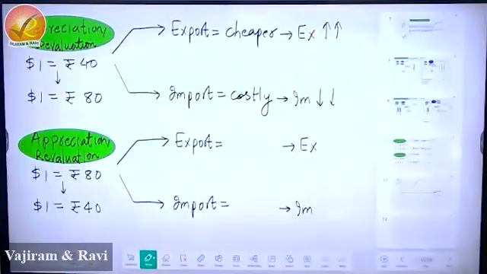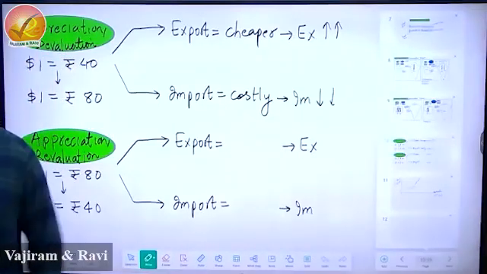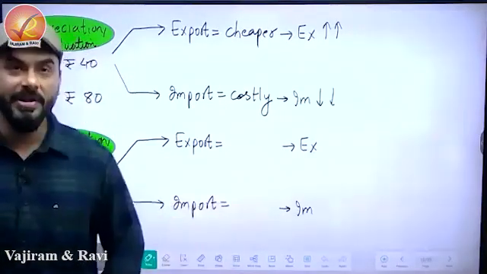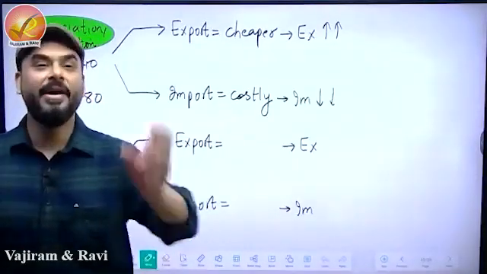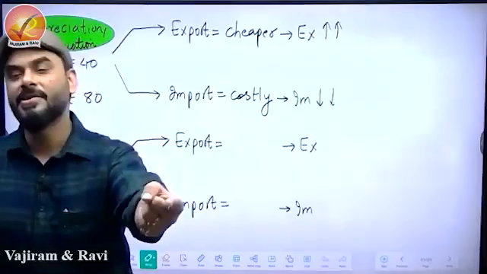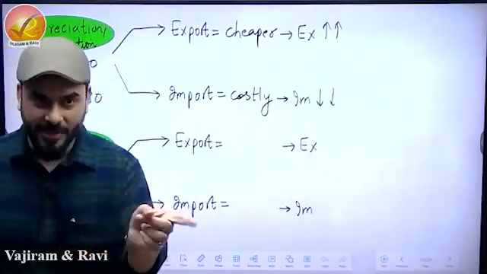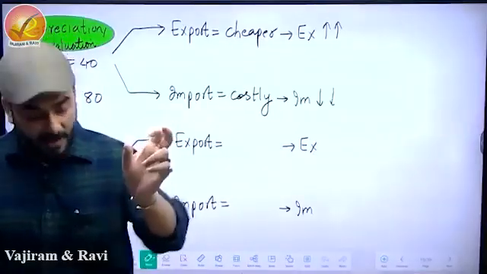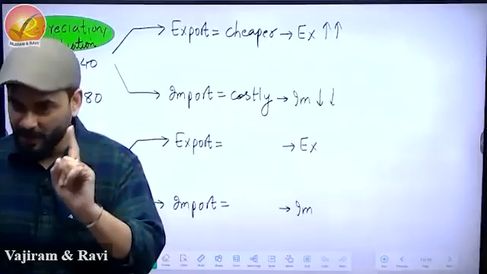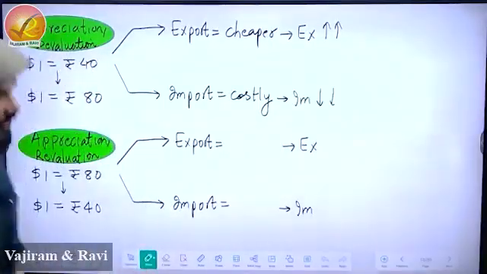so how would you write this? You'll write it like this, that suppose there is depreciation or devaluation. Achha, what is the meaning of depreciation or devaluation? What is the difference? Depreciation happens because of market forces, and devaluation happens when RBI deliberately does something to the currency. When it happens because of interference of RBI, that is called devaluation. And when it happens because of demand and supply forces in the market, it is called depreciation. I'll take you deeper into it today. That's why we are revising.